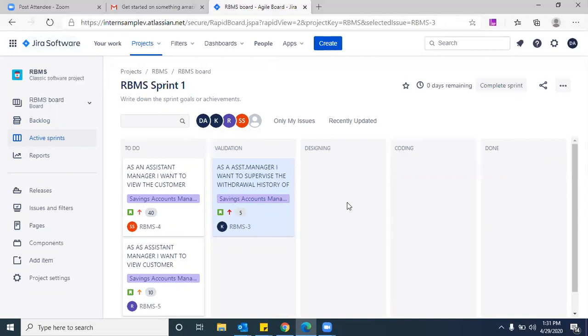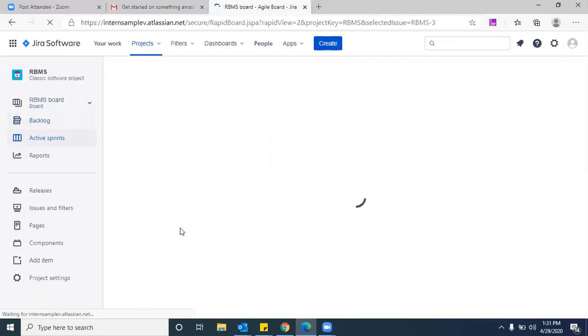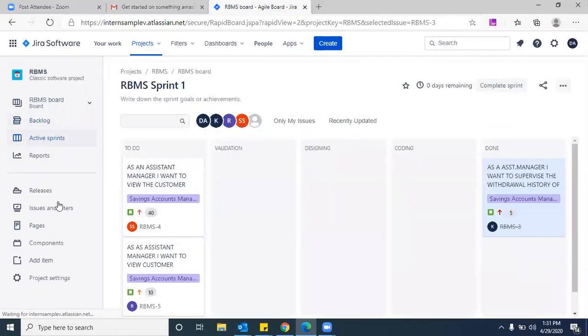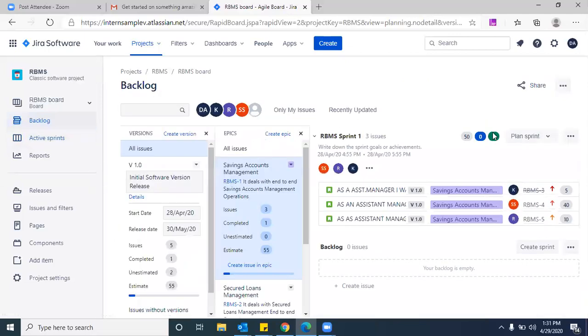Yeah, I'm done. You can refresh it once. See, here it is done, right? And if you go back to your backlog, you see already 5 is done. I'm at 0 in progress currently. Okay, there is nothing in progress. And you could see the same update here as well. Completed: one issue is completed, right?